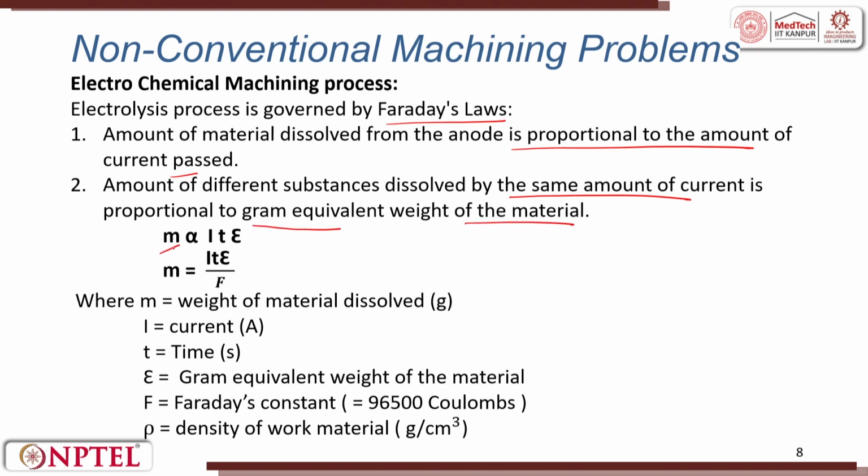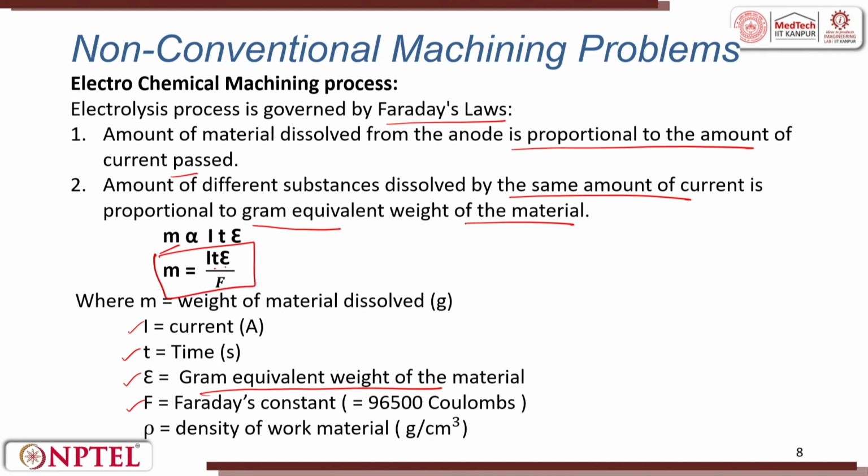So, mass m is proportional to I, T and epsilon, where I is the current in amperes, T is time in seconds, epsilon is the gram equivalent weight of the material, F is Faraday's constant, and rho is the density of the work material in grams per centimeter cube.